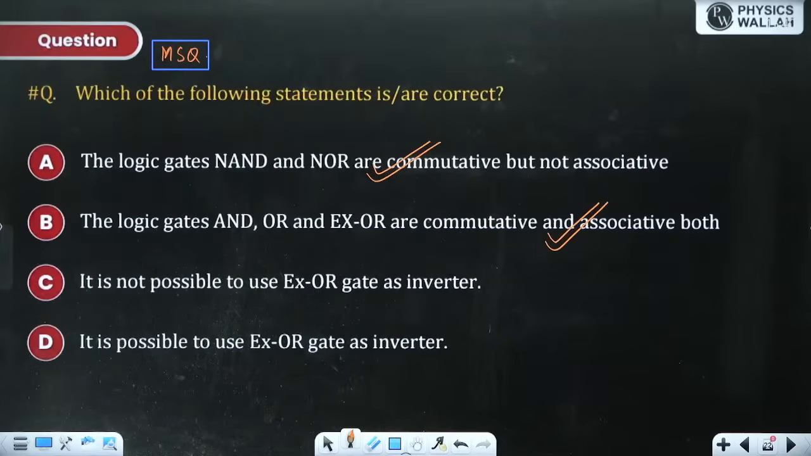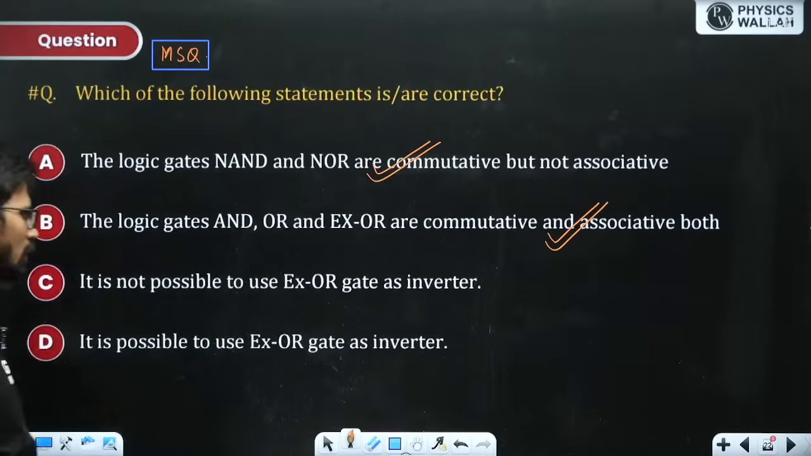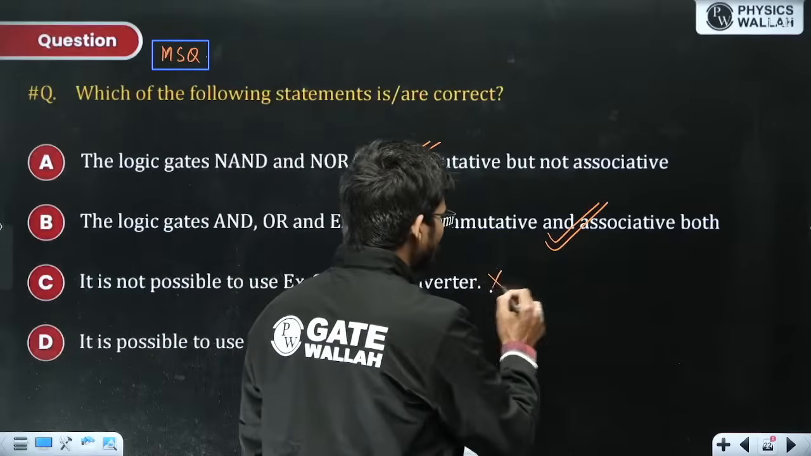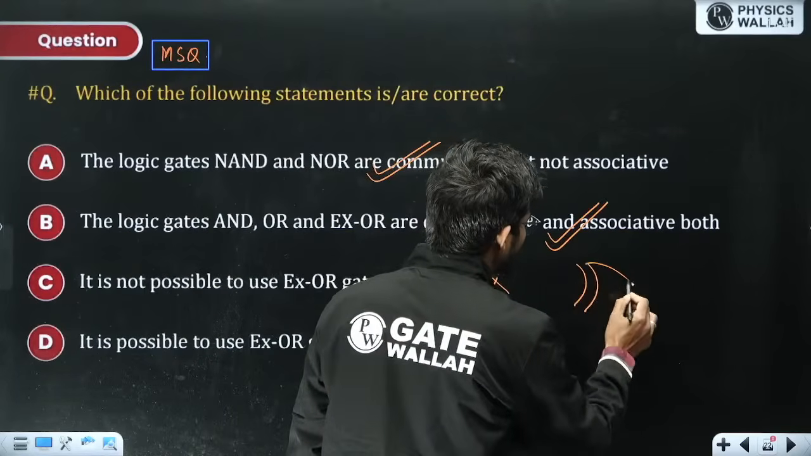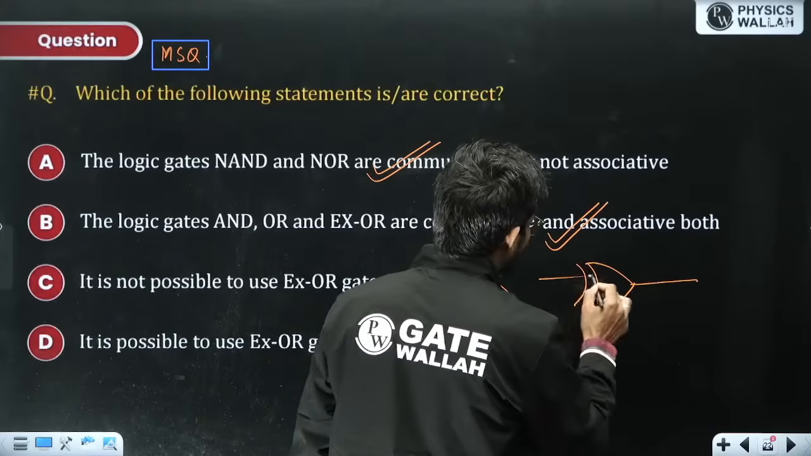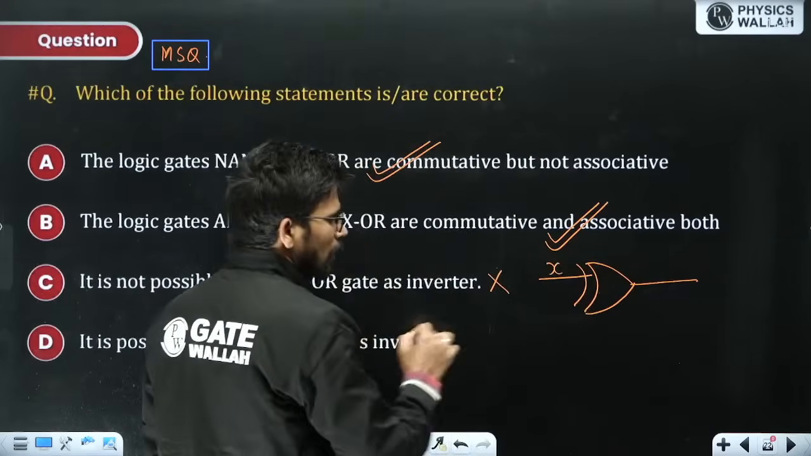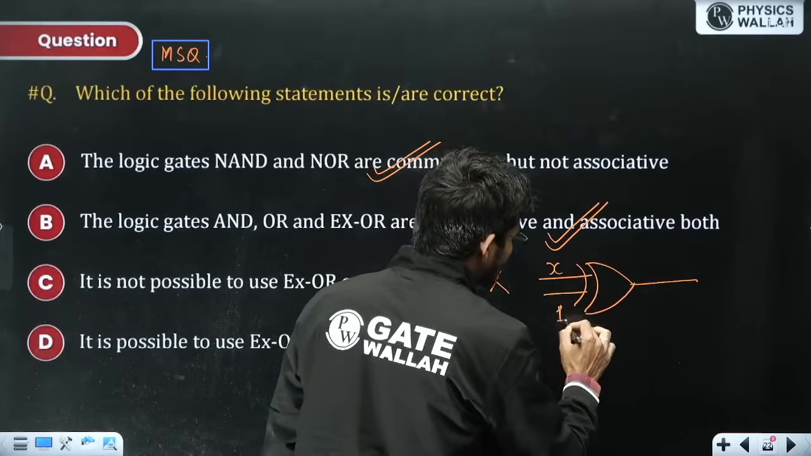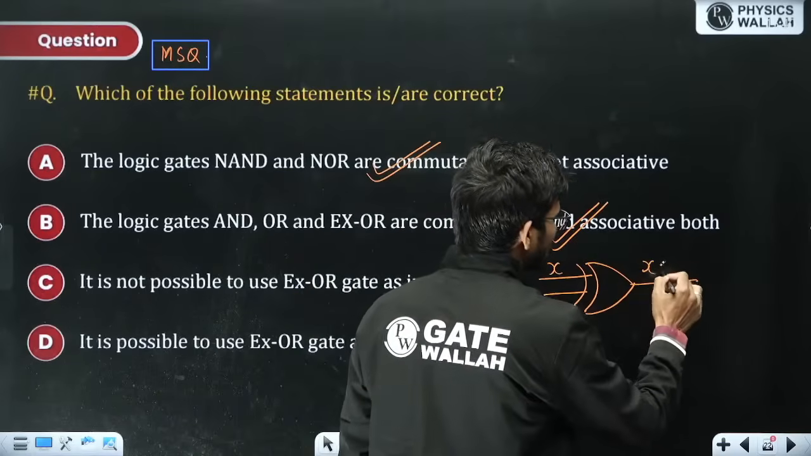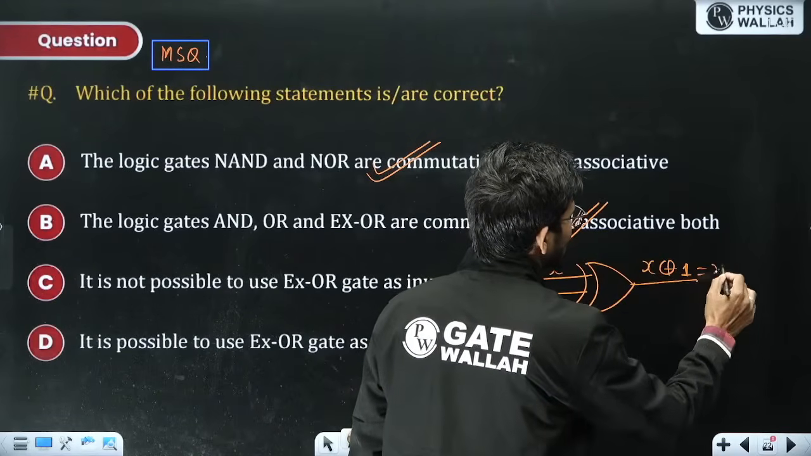It is not possible to use XOR gate as inverter. It is wrong option because XOR gate can always be used as an inverter. Inverter means NOT gate. If you will apply X over here and other input, the control input, to be 1, then you will get X XOR 1, and X XOR 1 is nothing but X bar.